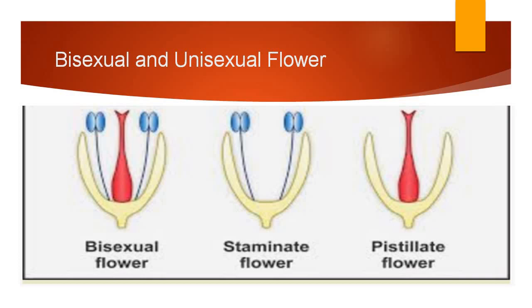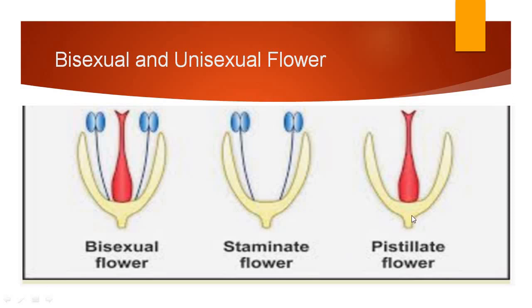Then unisexual flowers. Unisexual flowers are of two types, staminate flower and pistillate flower. Staminate flower means stamens. What are stamens? Stamens are nothing but the androecium, which is the male part. So if the flower has only the male part, that is androecium, and the female part, gynoecium, is absent, then that is a staminate flower, or unisexual flower.